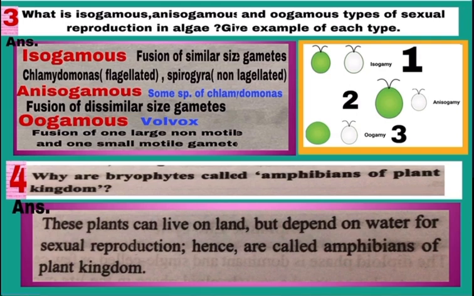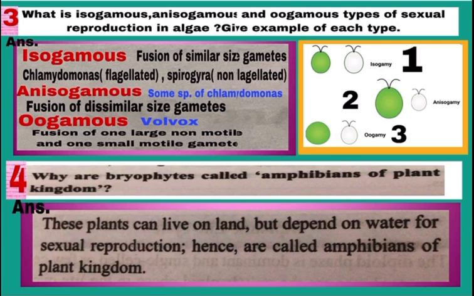Second diagram, देखिए. It is an anisogamous type of sexual reproduction. Here both gametes are of different size and it is seen in some species of Chlamydomonas. Third diagram is of oogamous type of sexual reproduction. What happens here? Here fusion takes place between one large non-motile female gamete and a small motile male gamete. An example of this is Volvox.